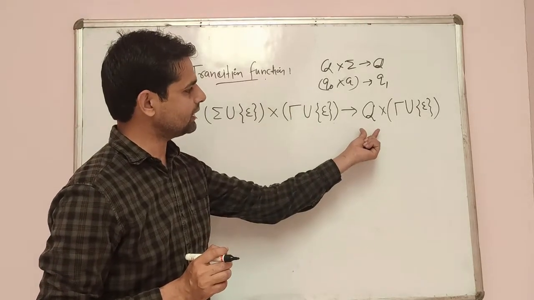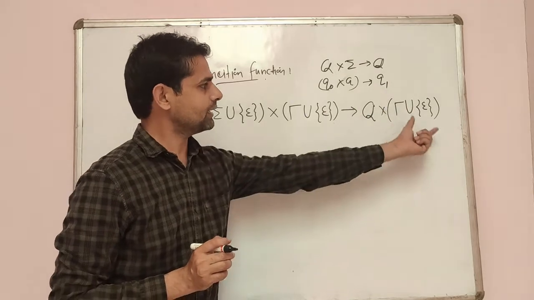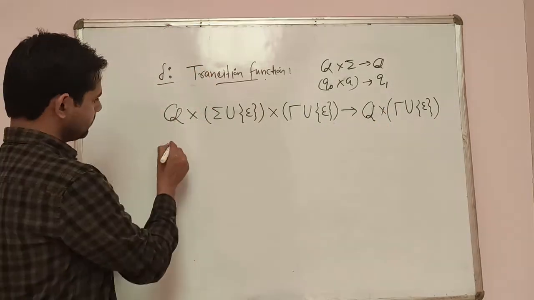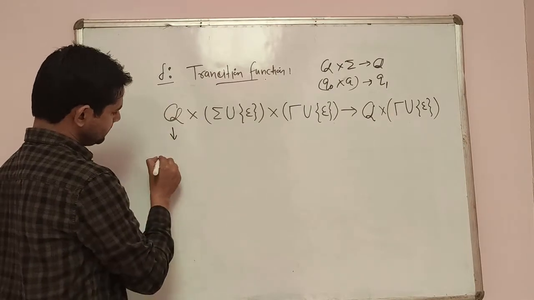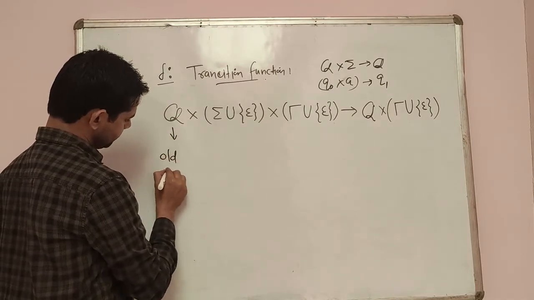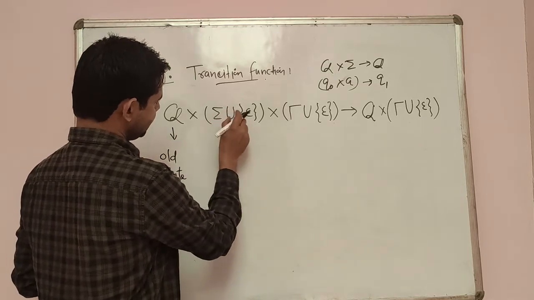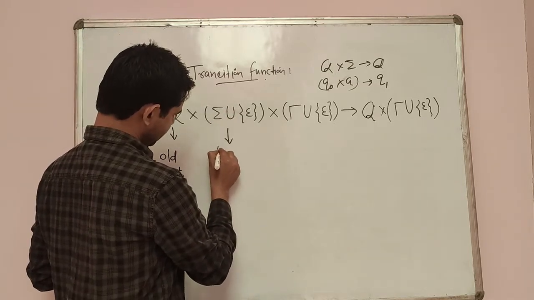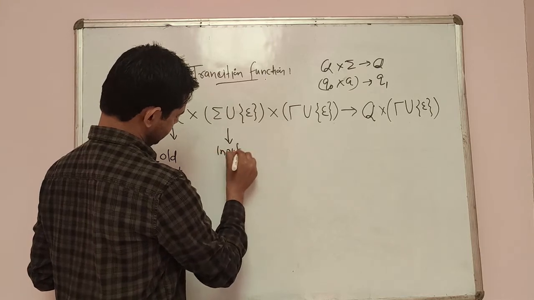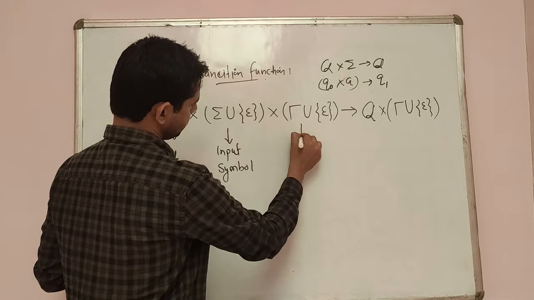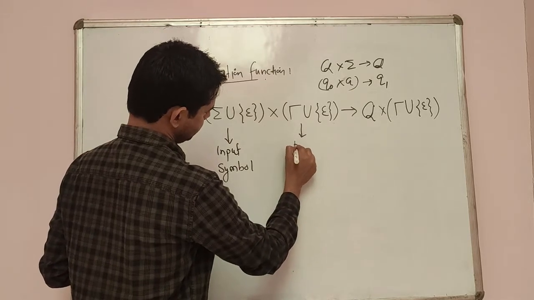Then we move to a new state, and there will be a new stack condition. So that one is the old state, sigma is the input symbol, and this one is the pop symbol.